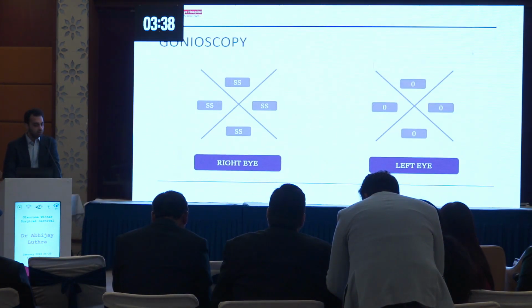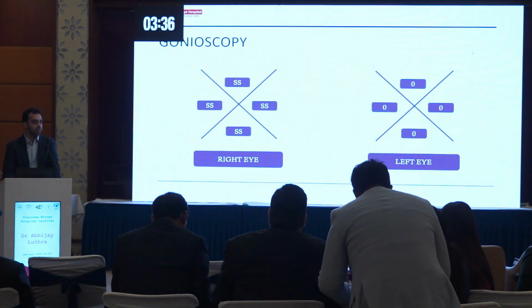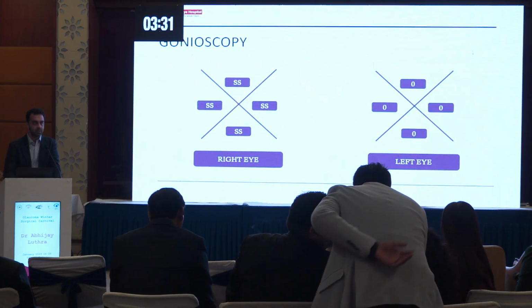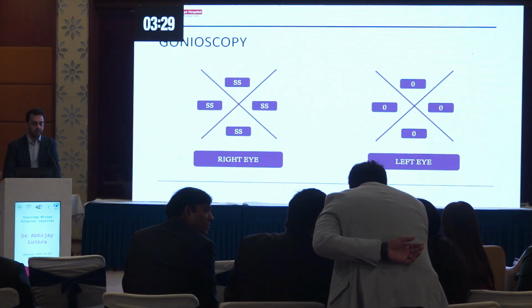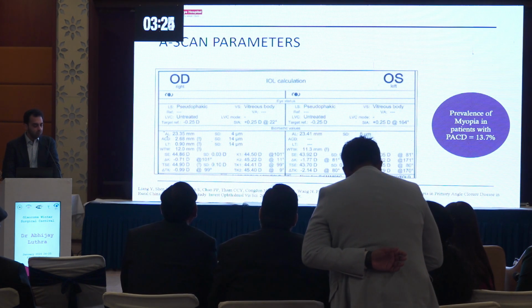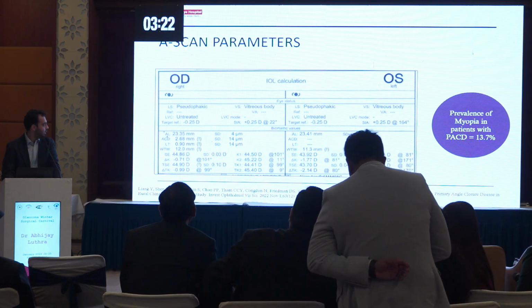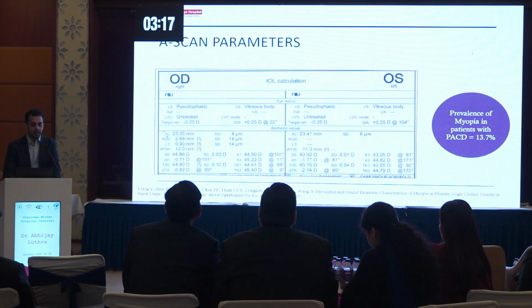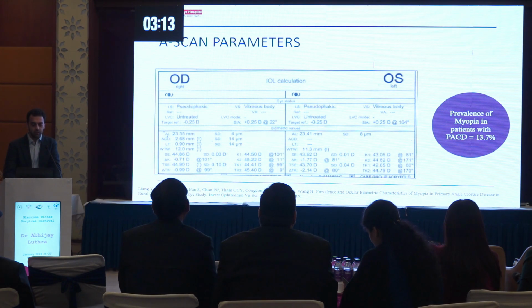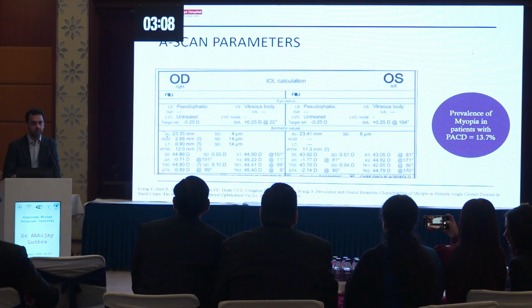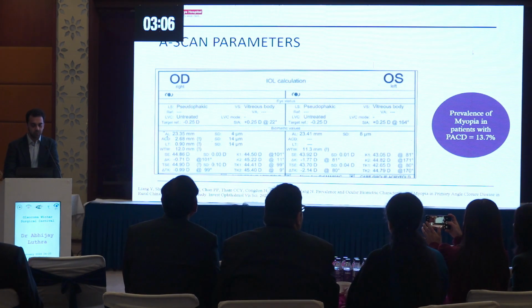On gonioscopic evaluation, the right eye showed open angles in all quadrants along with a patent sclerostomy in the superior quadrant, while in the left eye, no angle structures were visible in any of the quadrants. Looking at the axial length of the patient, we found that he fit the criteria for mild to moderate myopia, with an axial length of 23, so he was not really fitting into the category of classical primary angle closure disease, but PACD has been reported in up to 13% of patients with myopia previously too.